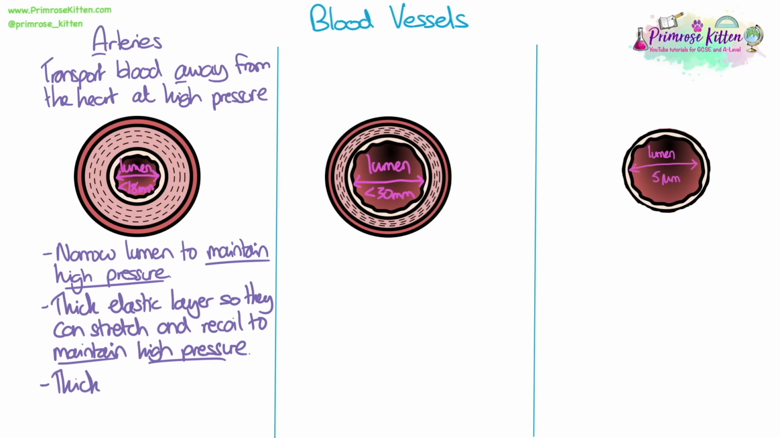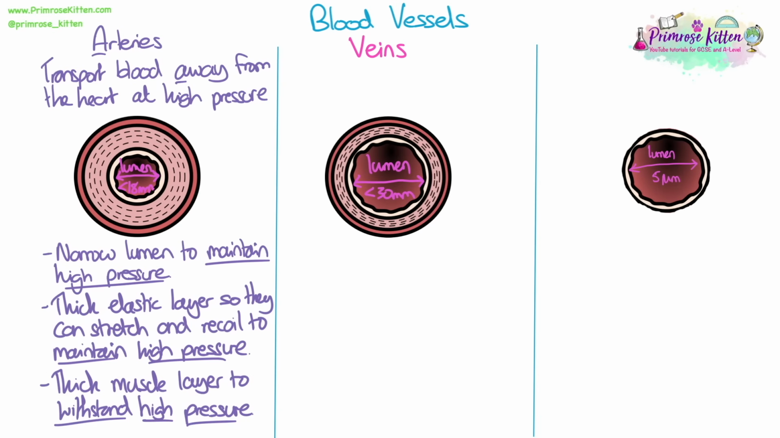So maintaining high pressure here is part of their function, and this is how it relates to that bit of structure. If you're describing and explaining the structure and function of arteries, you need to say the narrow lumen is a structure. What does it do? How does it help it carry out its function? It helps to maintain high pressure. Lastly, it has a thick muscle layer to withstand high pressure. You need to use these words, otherwise you won't get marks.